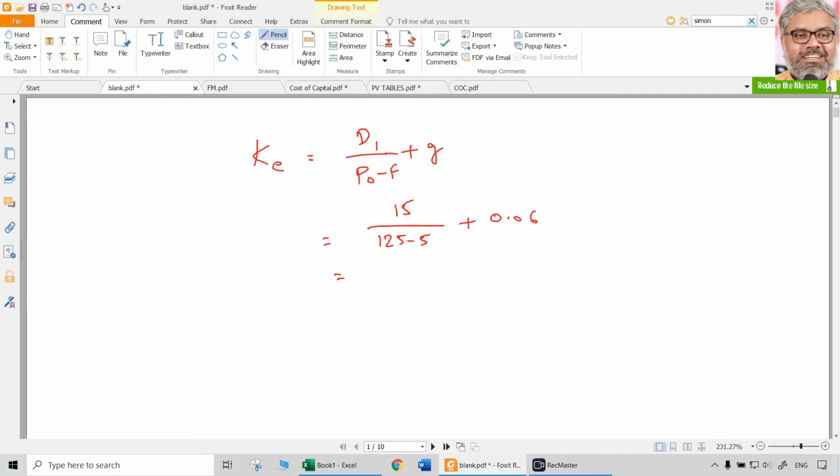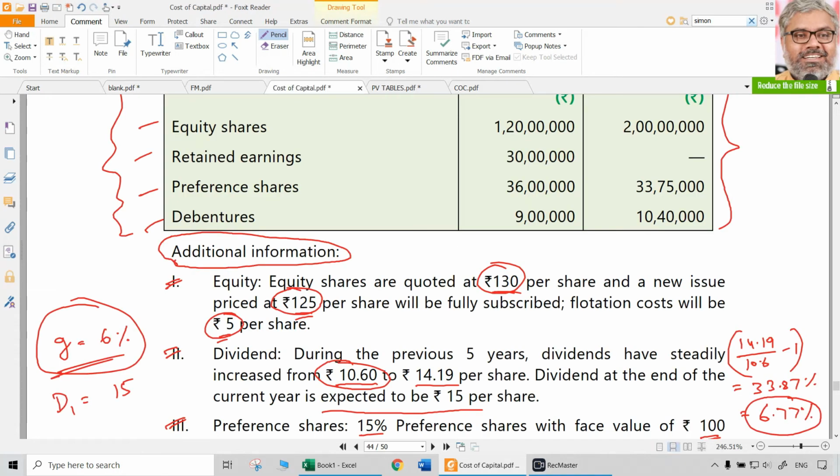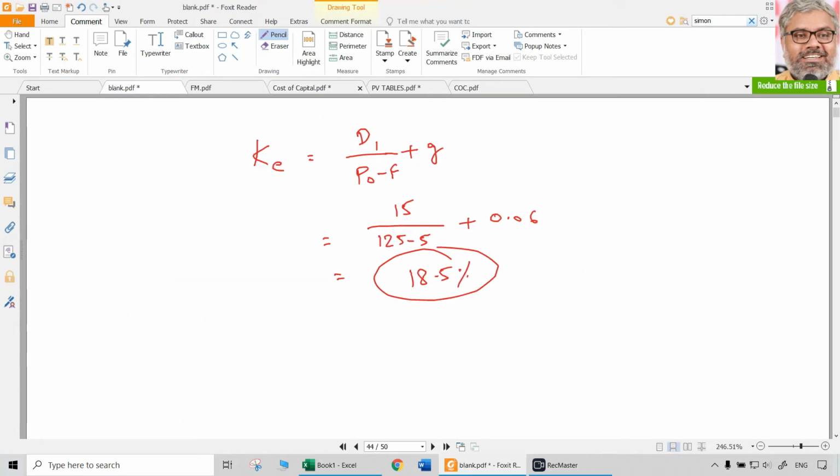KE is 15 divided by 120 plus 0.06, which means 18.5%. That is going to be KE, 18.5%. Now comes cost of retained earnings. You cannot say it is equal to KE. Why? Because there are flotation costs.